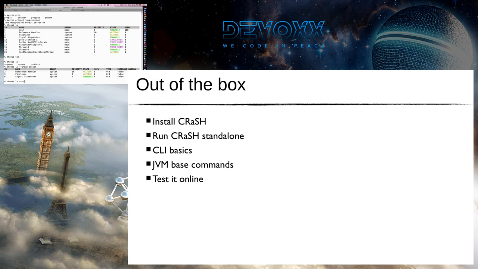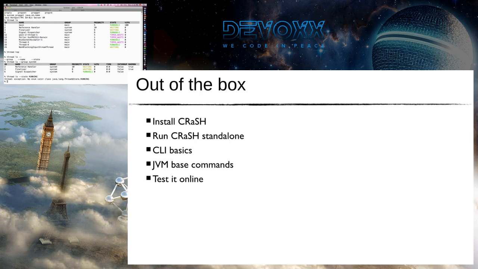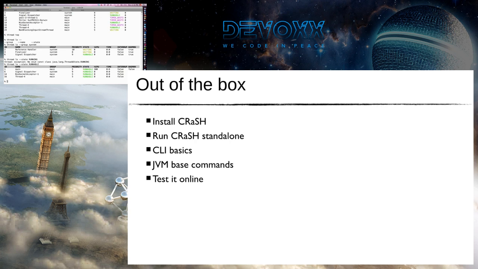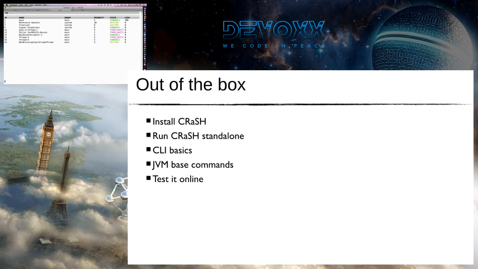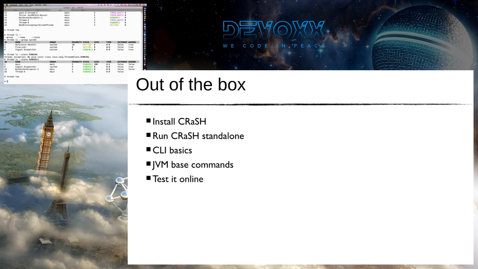It's runnable, not running, it's an enum. And then we have the thread top, that allows us to see the different threads live. That's a live view of all the threads in the virtual machine. And I think that's it, right?